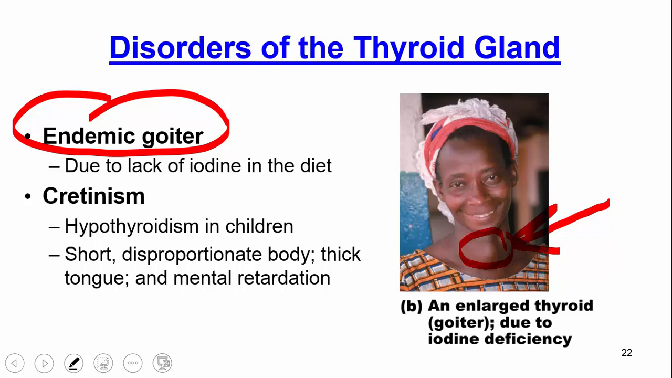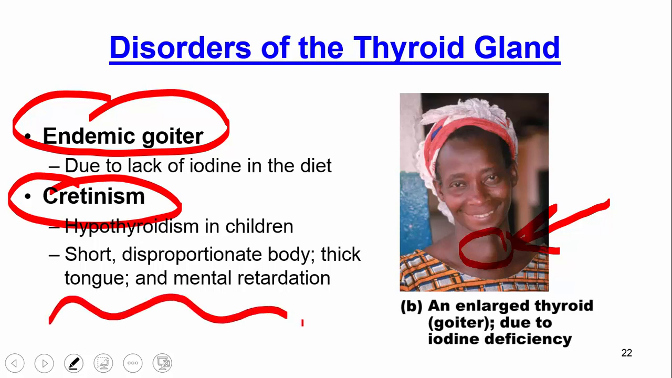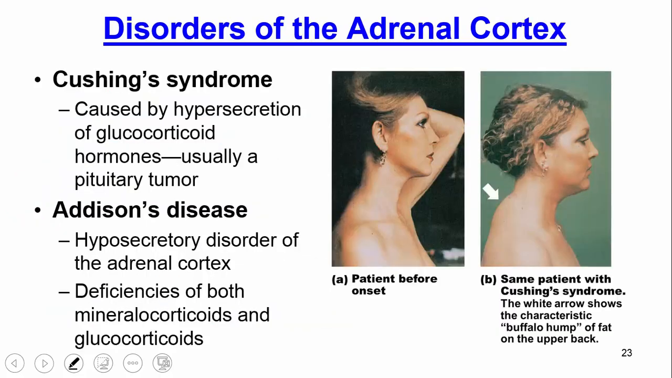It's very pronounced. You can also have cretinism, which results from hypothyroidism, and this happens in children. And so when you have cretinism, what happens is these individuals are usually very short. The proportions of their body are not what you expect them to be, a bit deformed in that manner. And there is mental retardation that occurs with this as well.